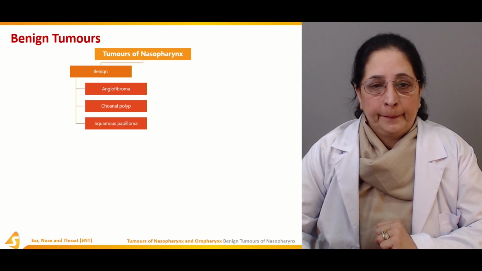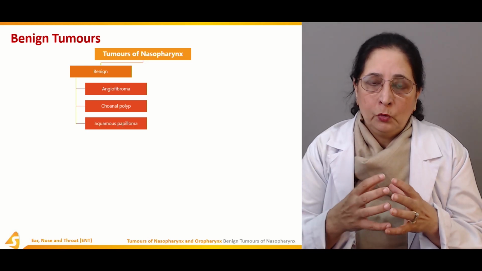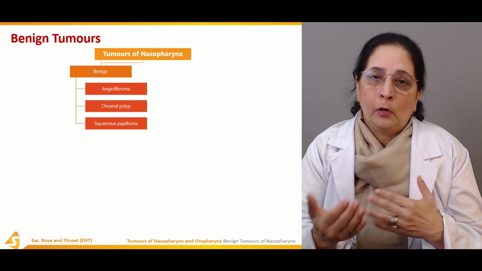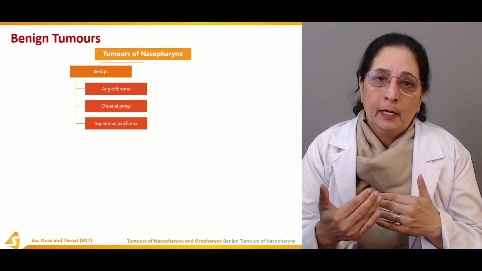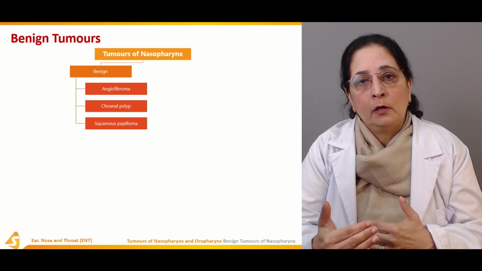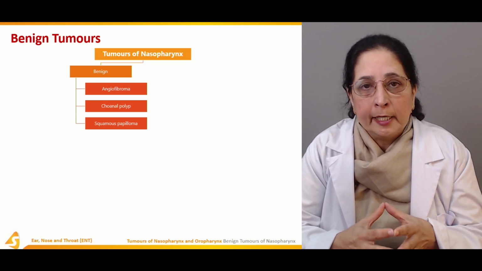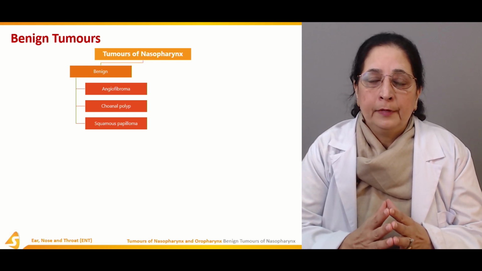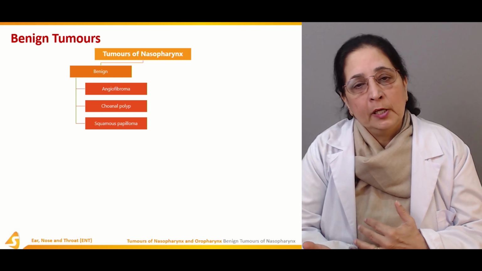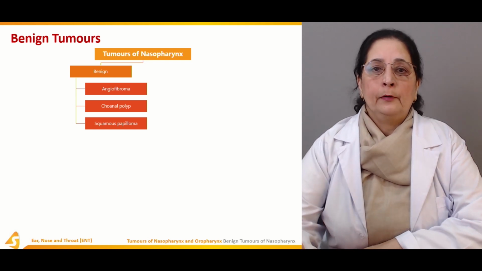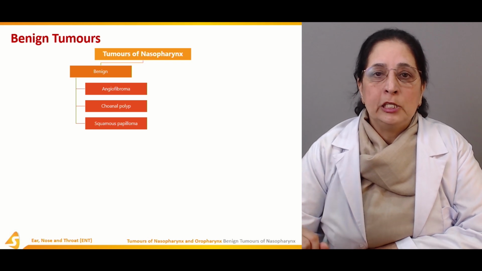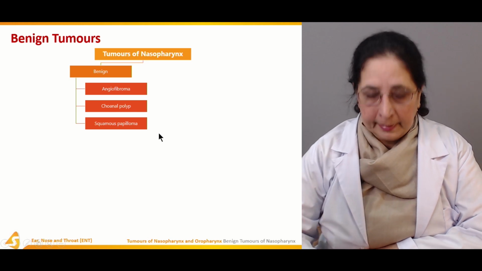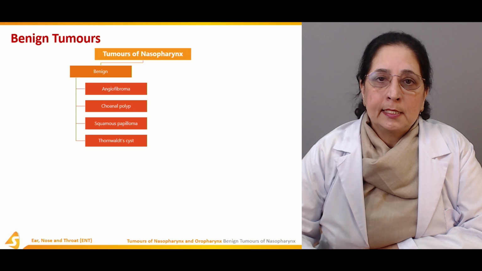Choanal polyp. Polyps are mucosal protrusions or bulgings, and a polyp can be sessile, with no stalk attached to it, or pedunculated, with the stalk attached to it. So polyps are another type which arise from the choana. So it's another type of benign tumor of the nasopharynx. Then we have squamous papilloma. It's a benign tumor.